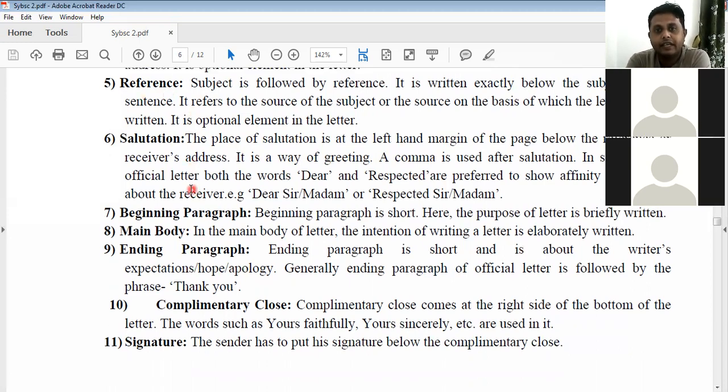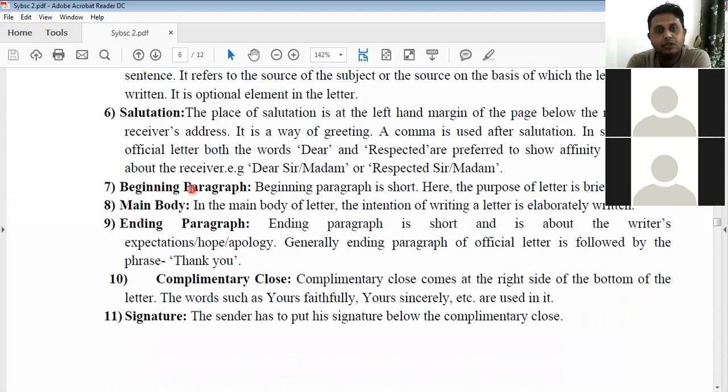Then comes salutation. As I told you, a formal situation is there. So, dear sir, dear madam, or respected sir or respected madam, right? These two salutations are used on a large scale. But as far as the Indian situation is concerned, we like to use respected sir or respected madam.